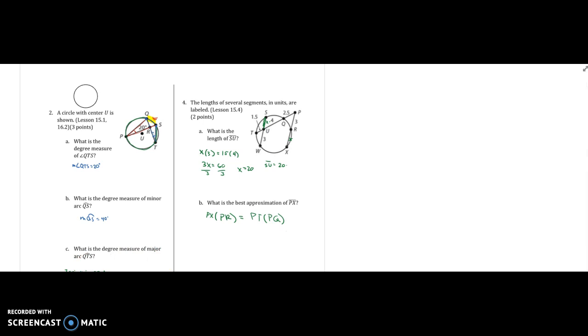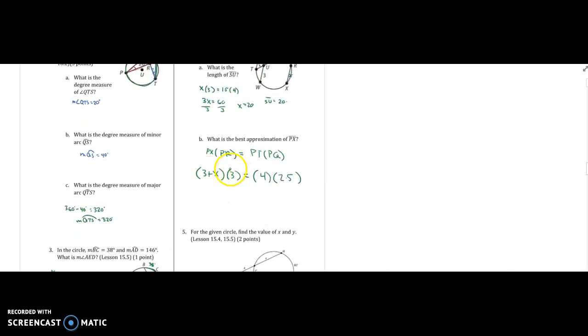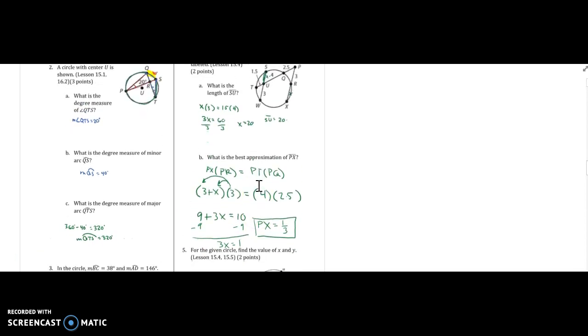All right, I'm going to fill those in. So PX is 3 plus x, PR is 3, PT is 1.5 plus 2.5, and then PQ is 2.5. So now we just have to solve this for x. The only thing that you have to remember is that you need to distribute this 3 on the outside. So this turns into 9 plus 3x equals 10. Finish solving for x. It's like x equals 1/3, so that is not what PX is. All right, so if x is 1/3, that means PX is 3 plus 1/3, so about 3.3.